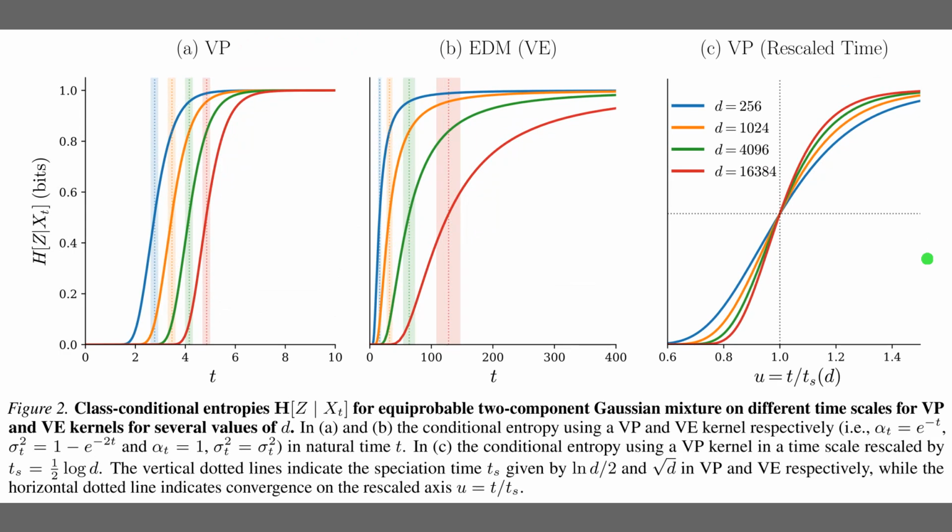Well, Figure 2 confirms these dynamics analytically using a high-dimensional Gaussian mixture model. Panel A plots the class conditional entropy for variance preserving, or VP, diffusion. Notice that as the data dimension grows, shown by the shifting colored lines, the transition point shifts, meaning commitment happens at different noise levels depending on complexity. Panel B contrasts this with variance exploding models, where the transition is significantly broader. Most importantly, Panel C demonstrates a universal scaling law. When the time axis is rescaled by the theoretical speciation time, all the VP curves collapse onto a single master curve, proving that the moment of class emergence is mathematically predictable.